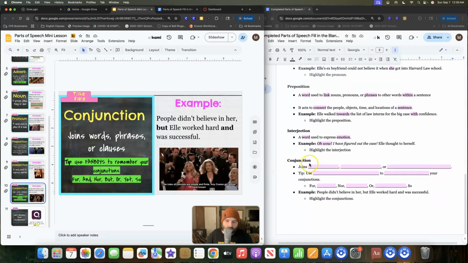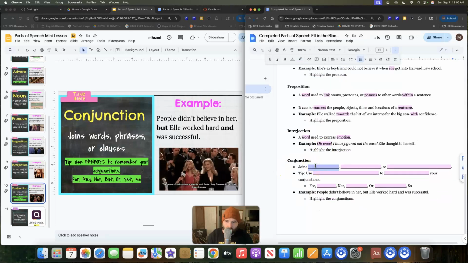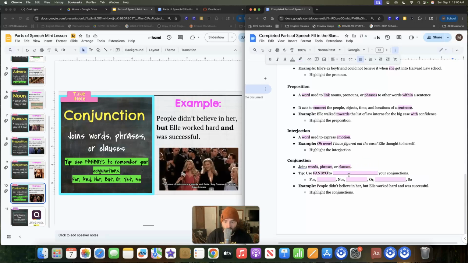And then our last one, which I know you guys have heard before, especially if you've had me: conjunctions join words, phrases, clauses. I'm thinking about "Conjunction Junction, what's your function," because that's exactly what they say in that Schoolhouse Rock song. Use FANBOYS, which we should know by now, right, to remember your conjunctions: for, and, nor, but, or, yet, and so.